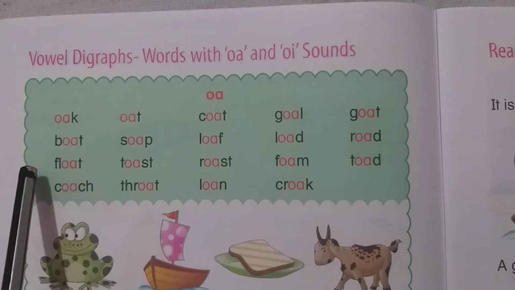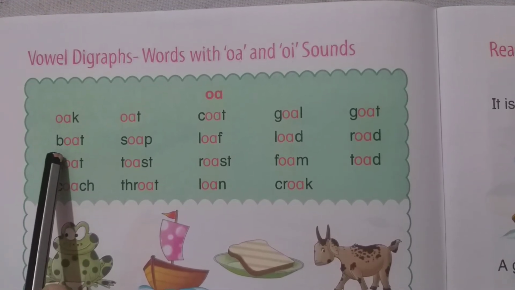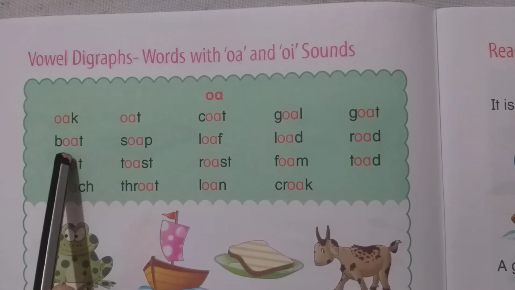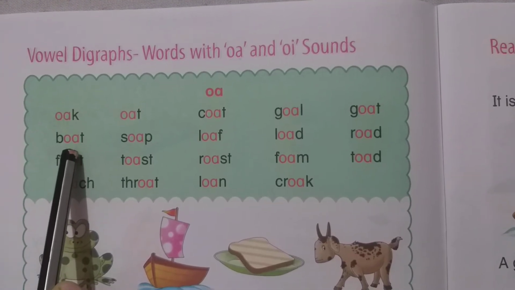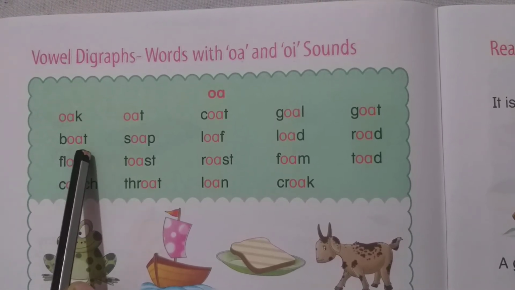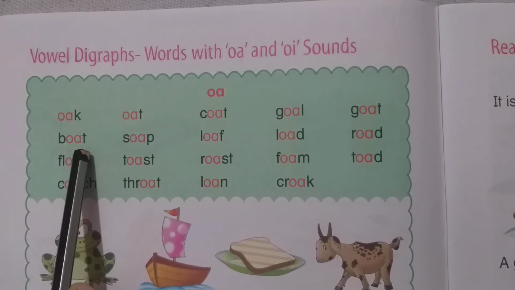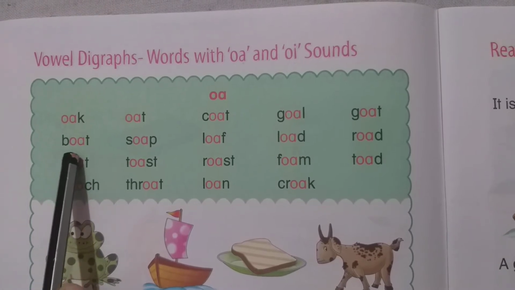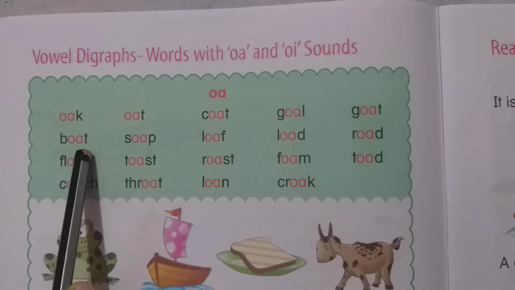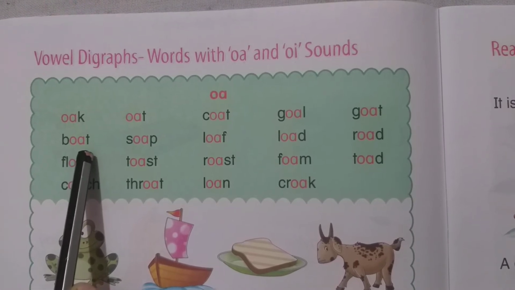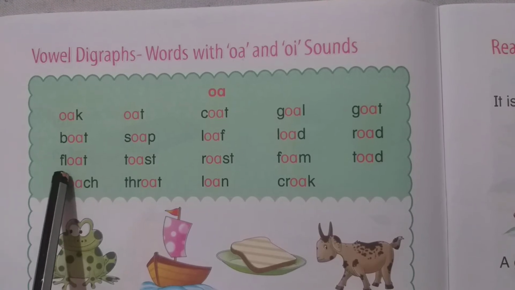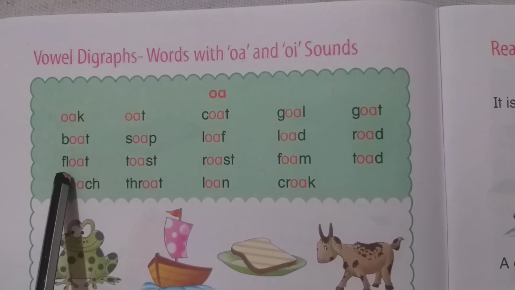The sound of B is B. OA is O. The sound of T is T. Together we will say boat. Boat.